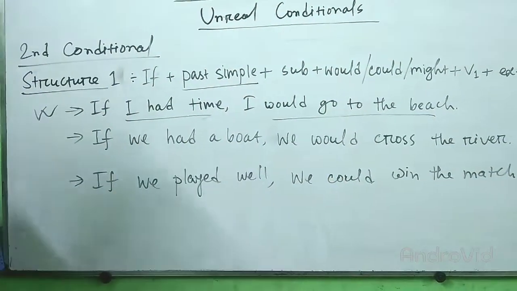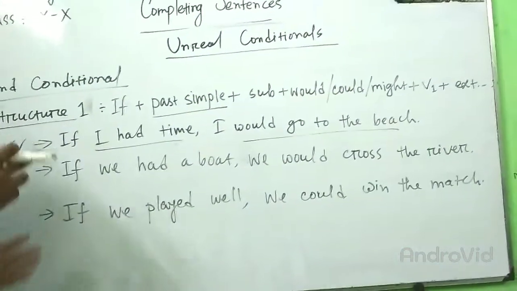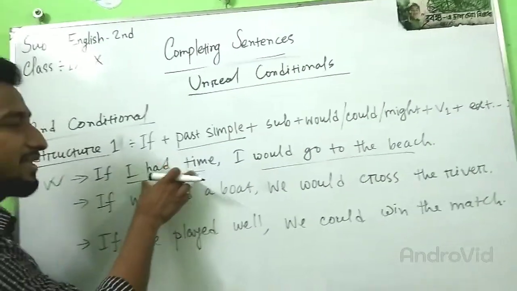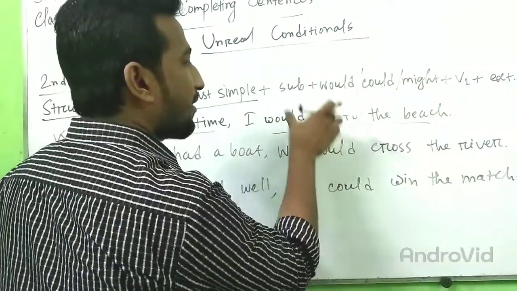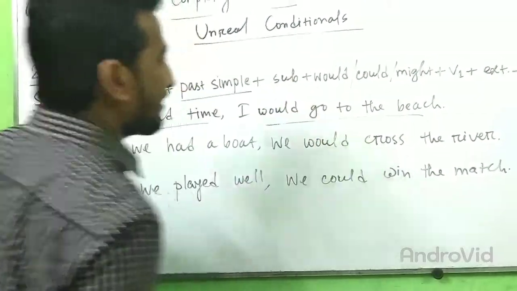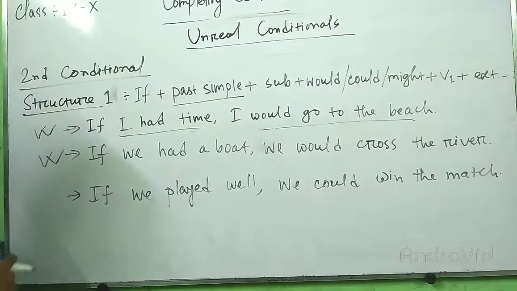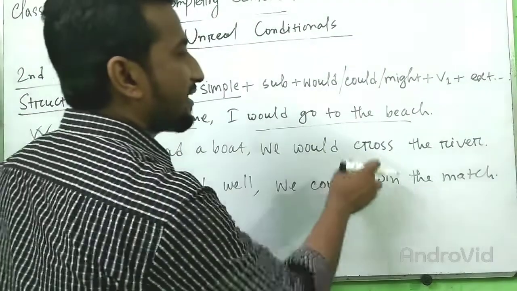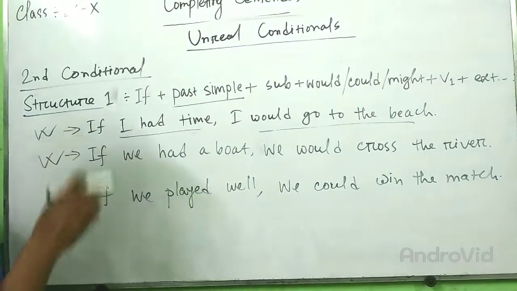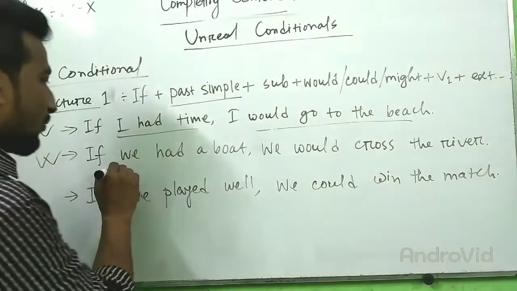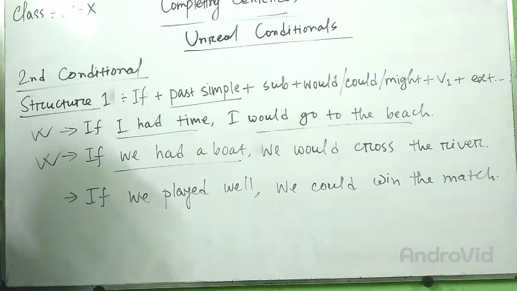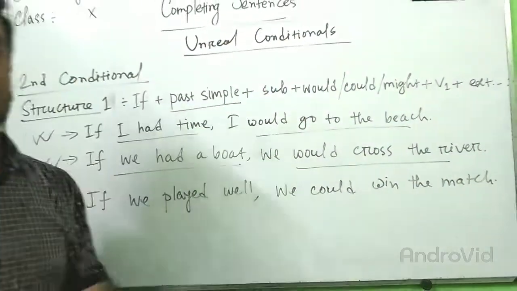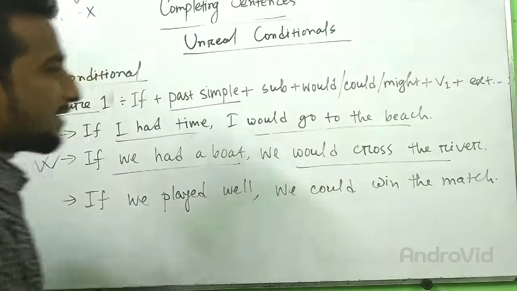This is called unreal conditional. As I have already told, if the verb is positive, the actual meaning is negative. In the second example, if we had a boat, we would cross the river. Here, if we had, but we had not a boat; we would cross the river, but we did not cross the river.